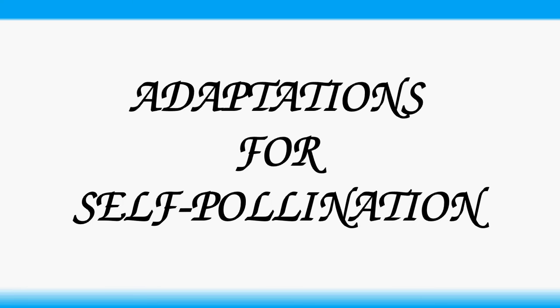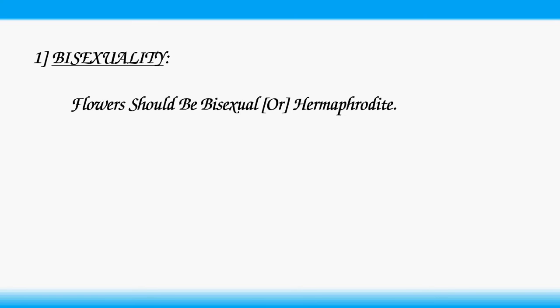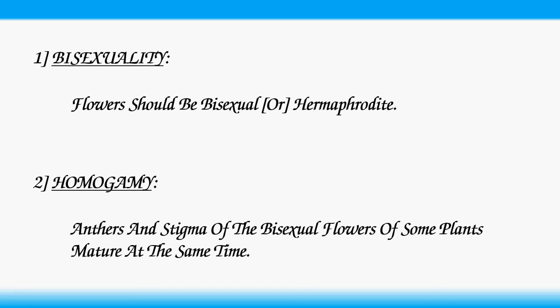Adaptations for self-pollination. Bisexuality. Flowers should be bisexual or hermaphrodite. That means both male and female reproductive organs are present in the same flower. Homogamy. Anthers and stigma of a bisexual flower of the same plant mature at the same time, then it leads to self-pollination.